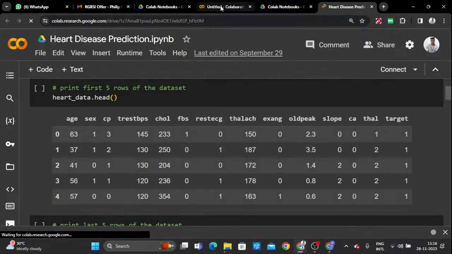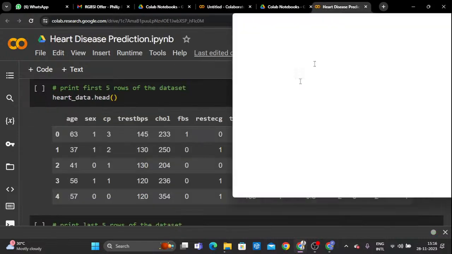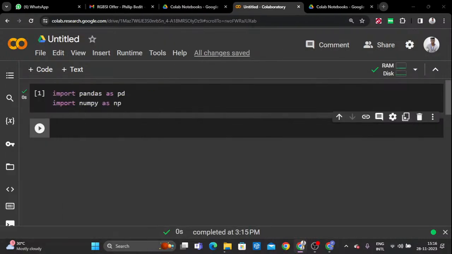I'm going to follow a certain procedure to create this particular project for you. Once you have imported the libraries, you have to load the data. Here hot data is a variable, and here I'm going to load this particular data. How do we load this data?